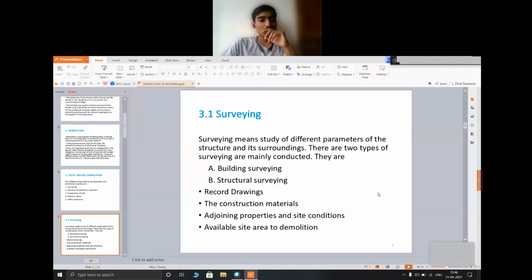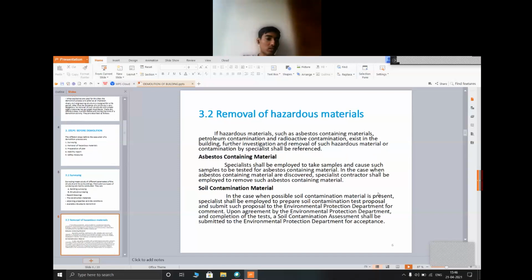Next is surveying. Surveying means study of different parameters of the structure and its surrounding. There are two types of surveying mainly conducted: building surveying and structural surveying. First, record drawings, the construction material, adjoining properties and site conditions, available site area and to demolition.